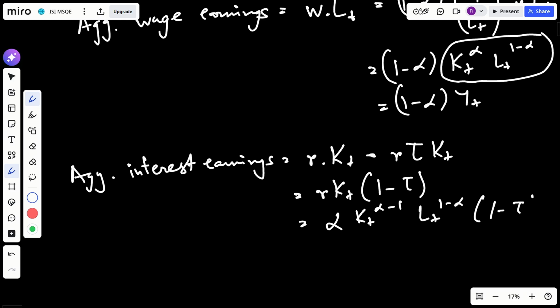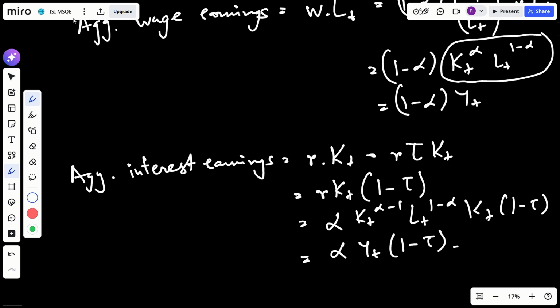Okay, so there is another K_t which I have not written here. So first this, then K_t, then 1 minus tau. Okay, so this will give me alpha, again I will have Y_t here, and 1 minus tau.